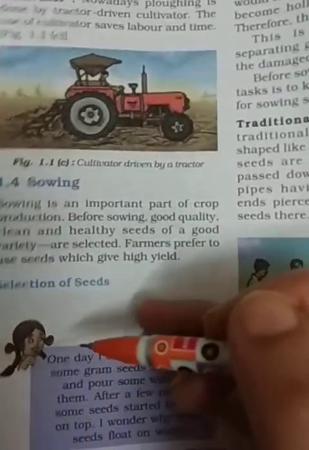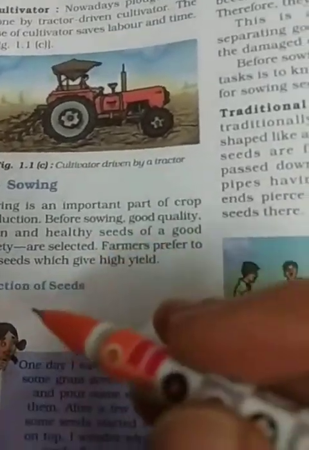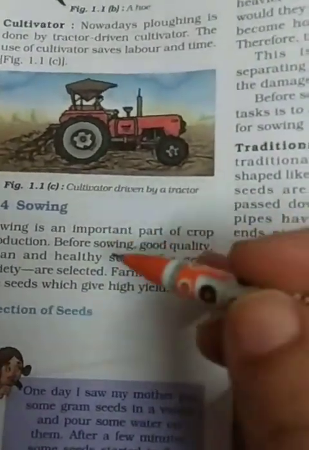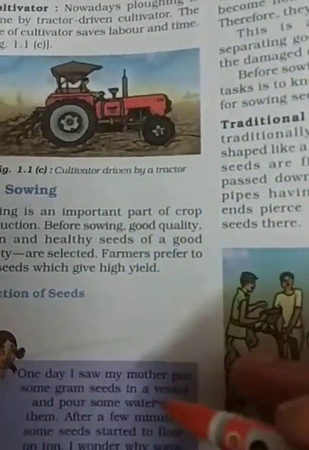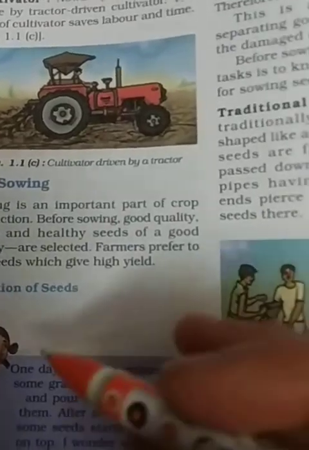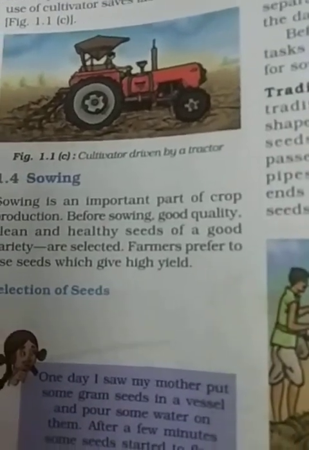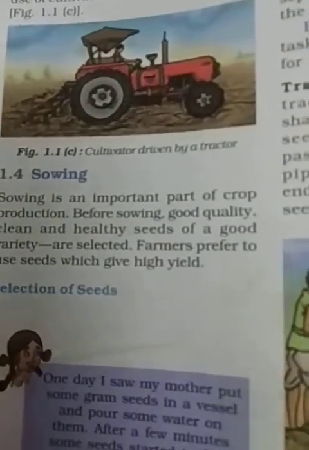The dead and damaged seeds become hollow and float on top of the water, whereas the good seeds will settle down at the bottom. In this way, farmers select the healthy seeds and remove the unhealthy seeds.